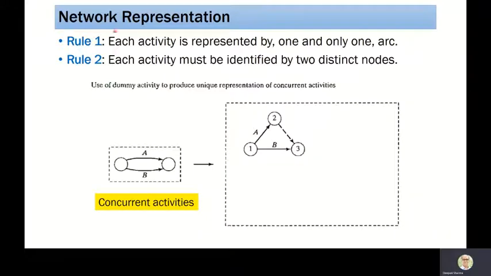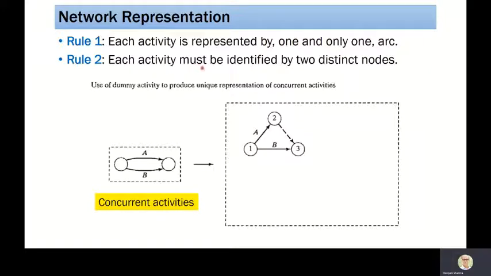There are certain network representation rules we have to learn before making the final network for the project. Rule one is each activity is represented by one arc. Arc means when you see an arrow with an arrowhead, this is called an activity. So one activity will be represented by only one arrow or arc.